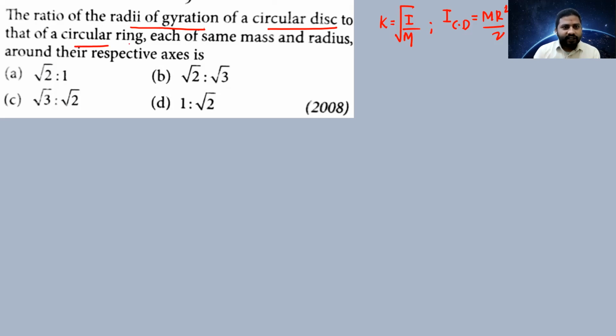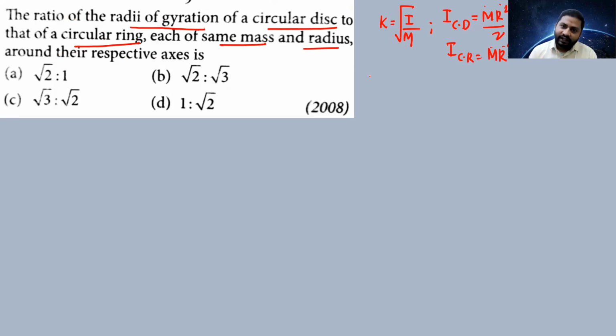And for a circular ring, the moment of inertia is mr square through the basic axis of rotation. Each has the same mass m and radius r. Now, what is the ratio of radius of gyration?